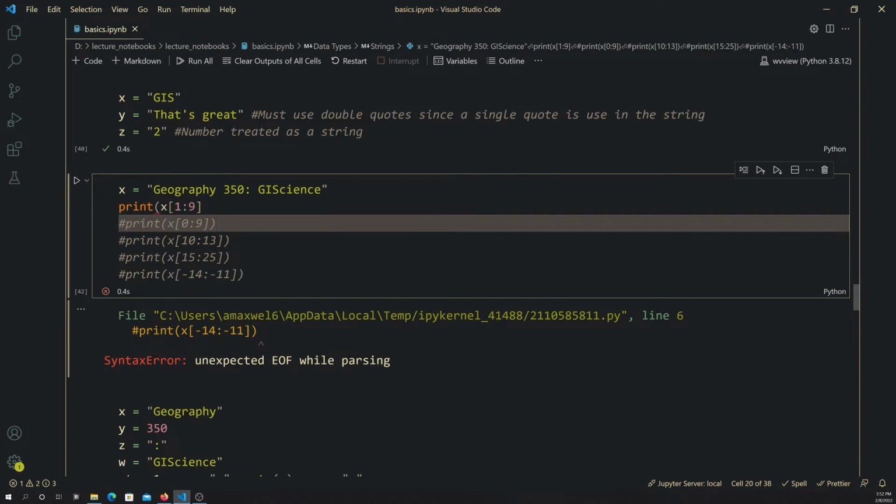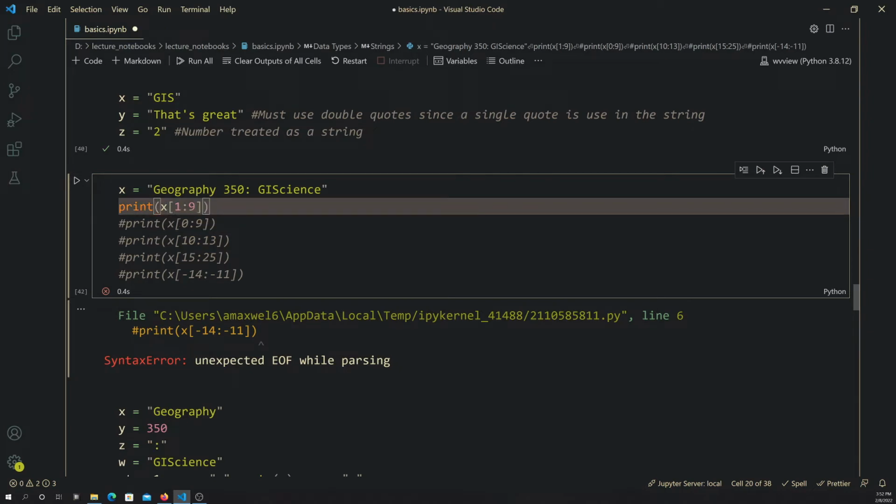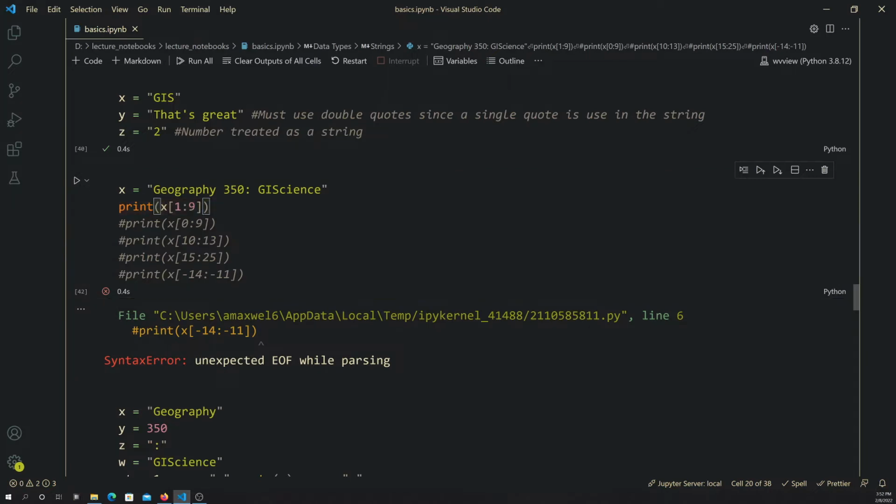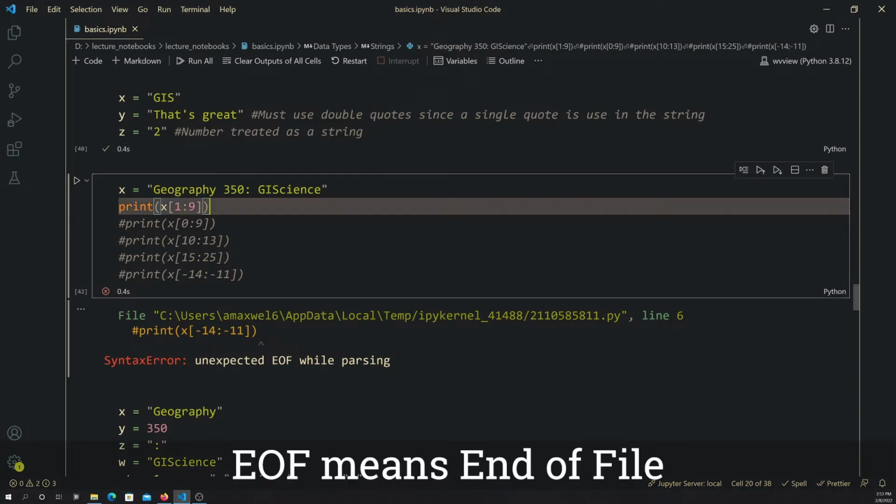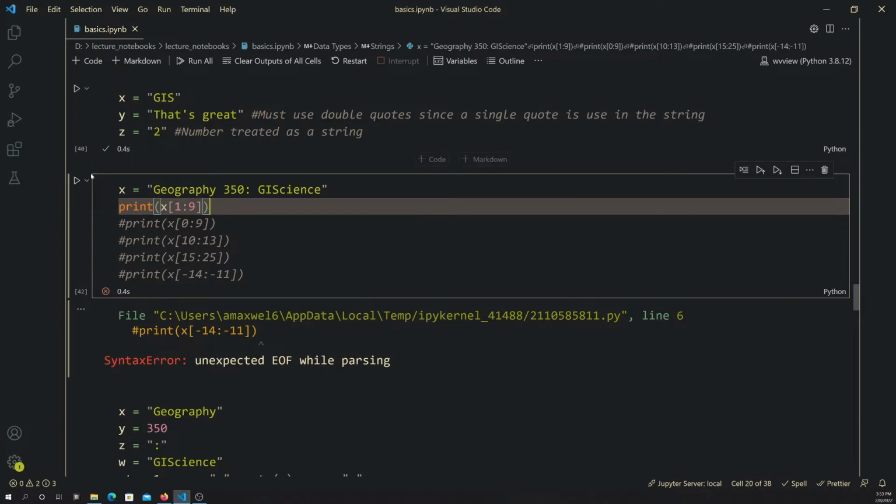Oops, what did I do? Oh, I forgot to close this. There we go. Just as a quick note, this error, unexpected EOF while parsing. EOF means end of file. It's basically like the end of a line. So it's expecting to close that with a parenthesis, and I didn't.